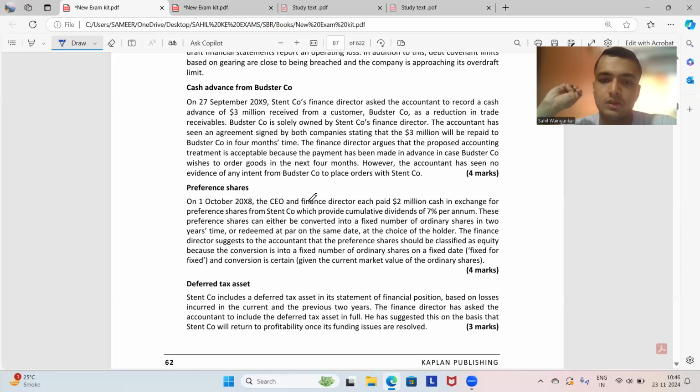If the finance director shows the entire preference shares as equity, then the gearing would reduce, and thus the entity would be showcased as a less risky investment. However, because of the split, the liability component will be higher than the equity component, and the entity would be a riskier investment. And thus in reality the gearing would increase.